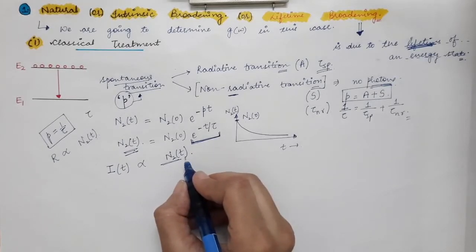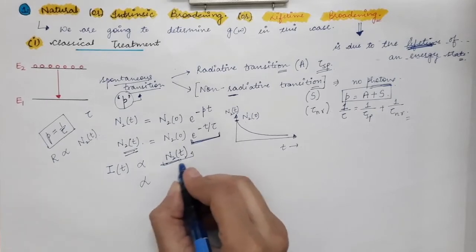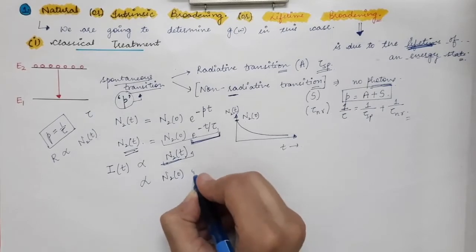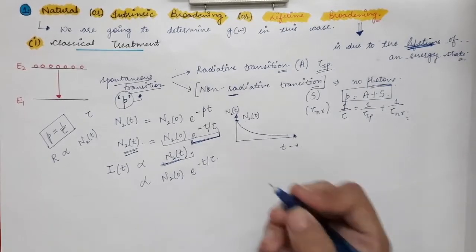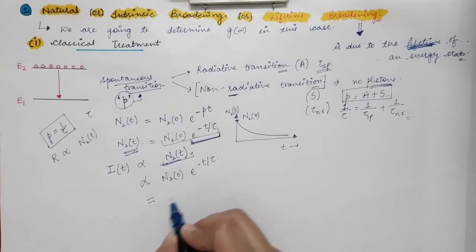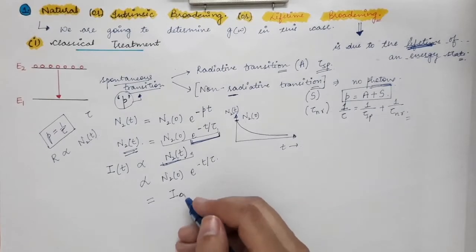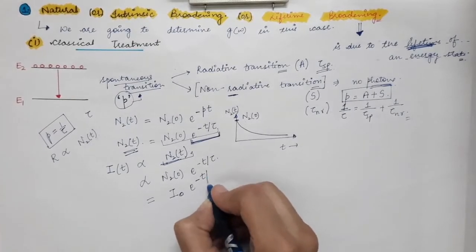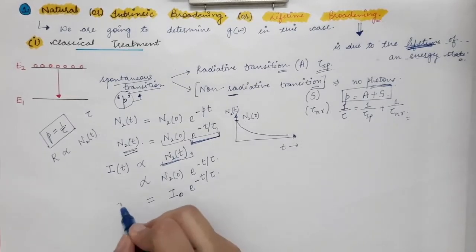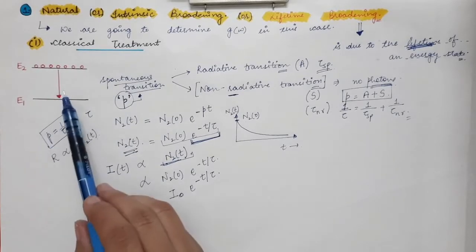And n2 of t is directly proportional to, in place of n2 of t we can write the exact formula, and that will be n2 of 0 into e power minus t by tau. And if you remove the proportionality, that will come out to be equal to I of 0, meaning intensity at time t is equal to I0 into e power minus t by tau. So this will be the intensity of the light which is emitted from this system at any time t.